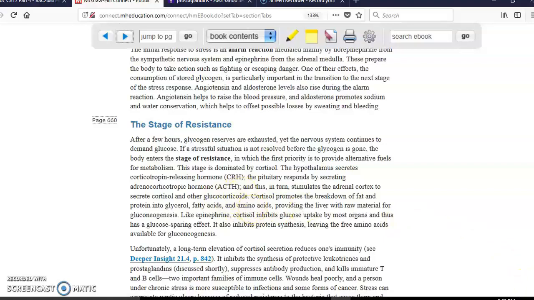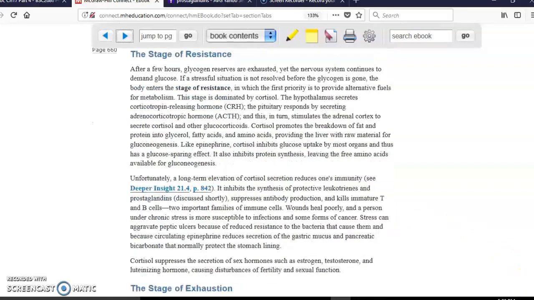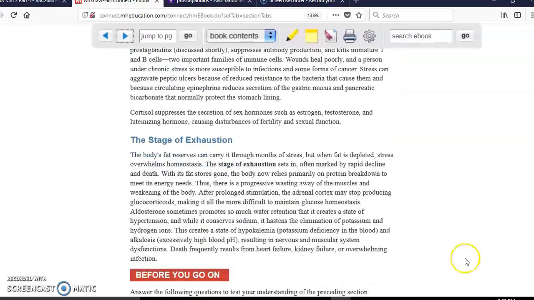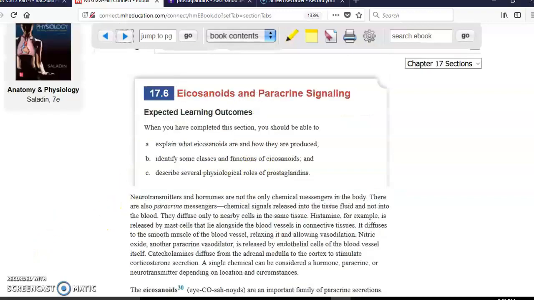Eventually, you will run out of proteins and fats. Therefore, you don't have anything else, and that's going to be the stage of exhaustion. For example, those people who go into hunger strikes, right? They go into that, and then eventually, if they run out of all these sources of energy, they may even die, as you can see here, death. The next topic is eicosanoids and paracrine signaling.